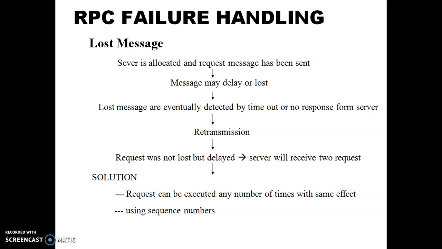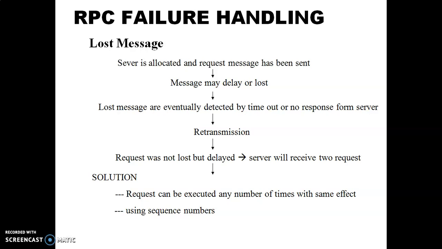So a message may be lost when the request is made by the client or when the server replies to the client's request. The message may be delayed or lost.